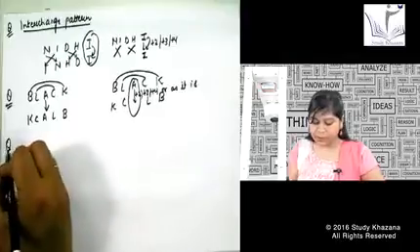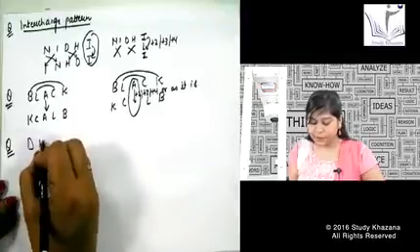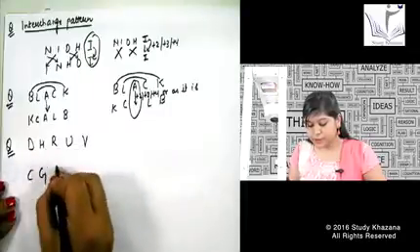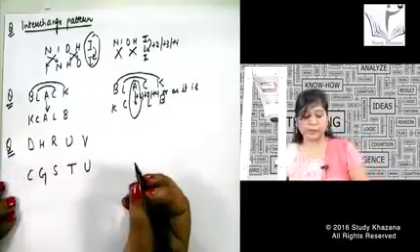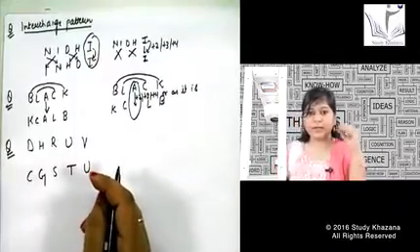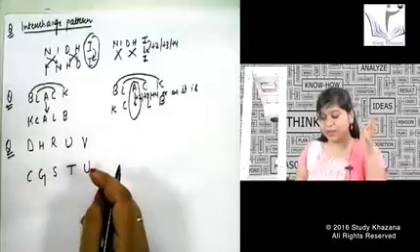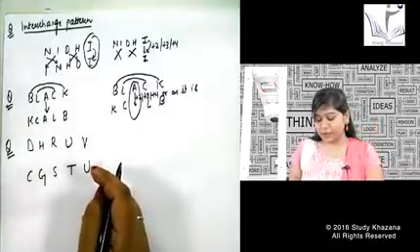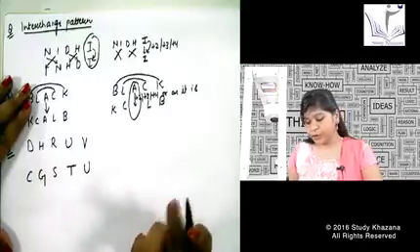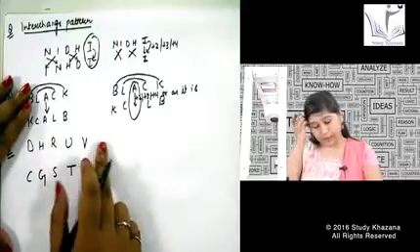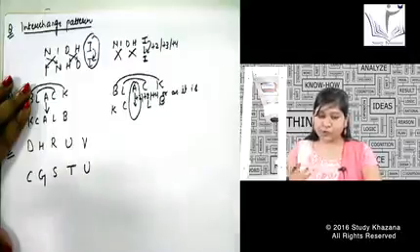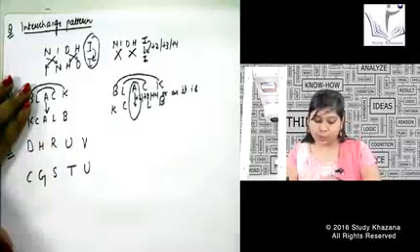I say a word, I say a name, it is loaf, and the pattern is given as CGSTU. Can you find out the pattern between it? CGSTU. The alphabets are a little bit predictable, so you can easily guess the word. C is somewhat related to D, U related to V, and G and S are also a little bit related. What should be the pattern between these two words?